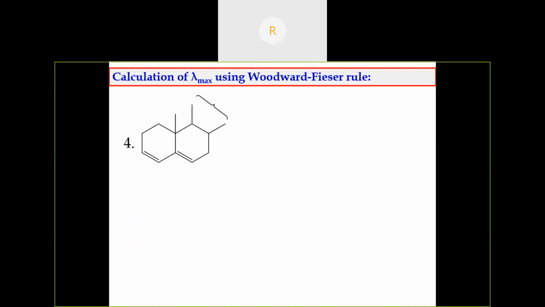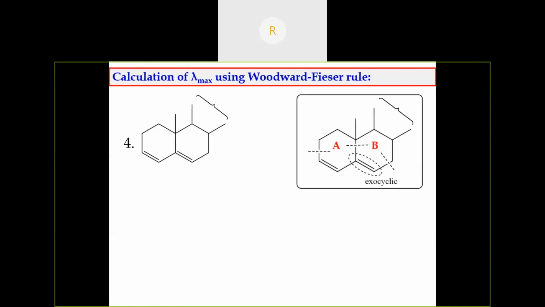So another example. This is not an acyclic diene. This is a cyclic one. If it is cyclic, we have to look into two things, whether it is a homoannular diene or a heteroannular diene. Homoannular diene means the conjugation is present in only one ring. Here, the conjugation is in two different rings. Hence, it is a heteroannular diene. Then we have to consider the ring residues. Starting from the conjugation, this is one ring residue here, there is another ring residue and another ring residue. 3 ring residues are there.